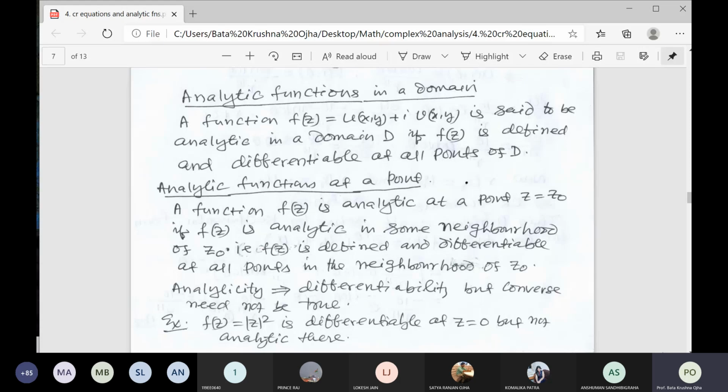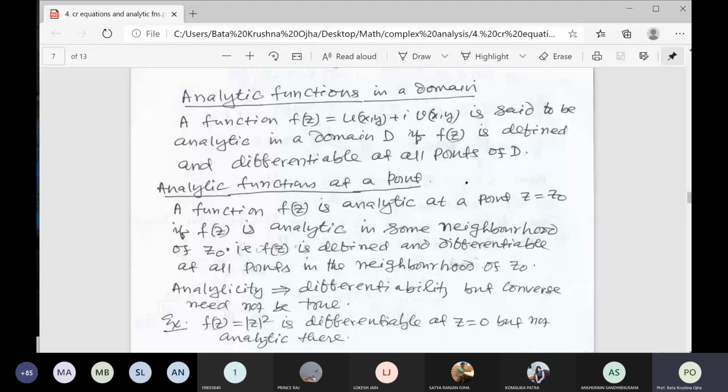If you take any point very close to the origin, not equal to 0, at that point del u by del x and del u by del y cannot be equal to 0, right? Therefore the CR equation is not satisfied at the neighboring points of z0.